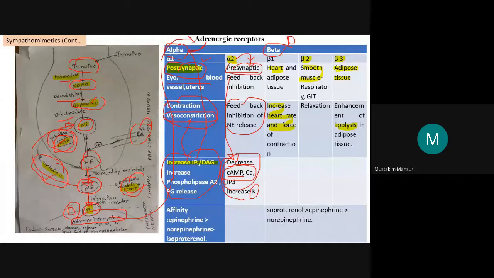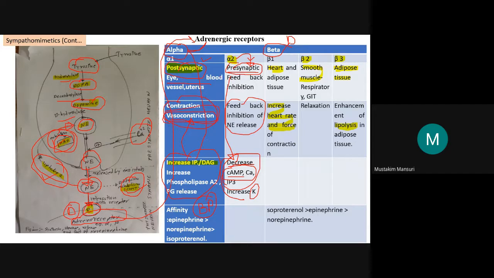Now we apply this if we are studying the chapter on blood pressure, basically hypertension. In hypertension, remember that we will be using an alpha 1 antagonist, as we want to inhibit this process.